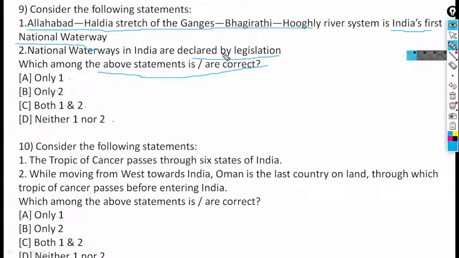National waterways in India are declared by legislation. This is also correct. So the answer is both 1 and 2 are correct. We'll discuss this one.